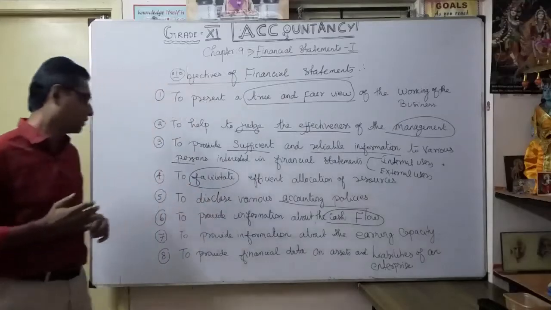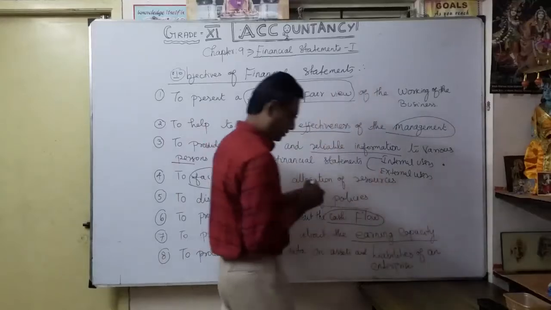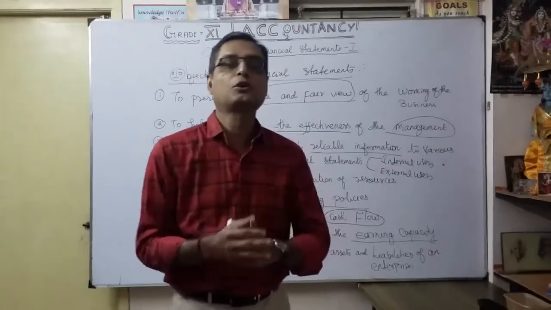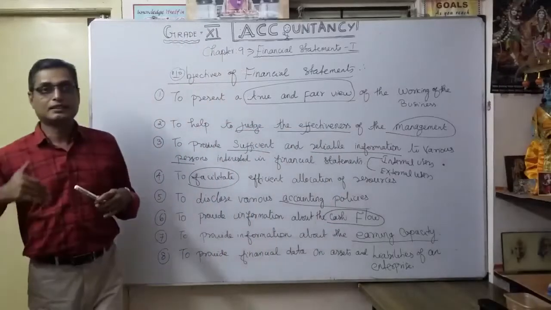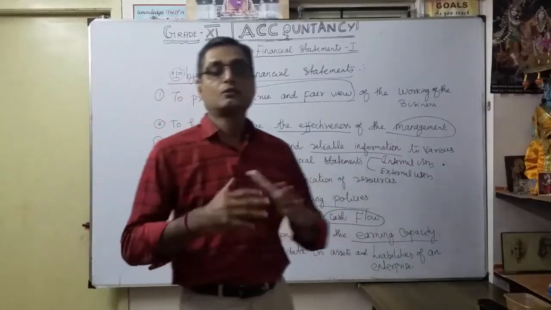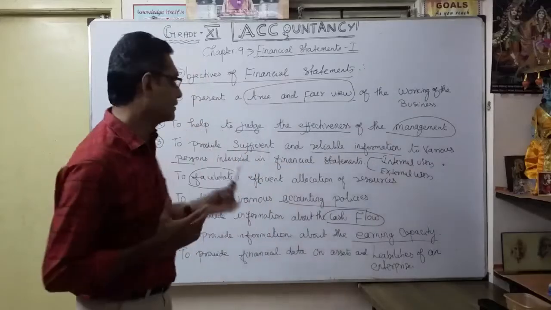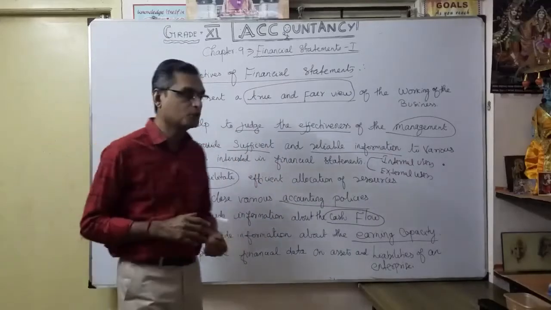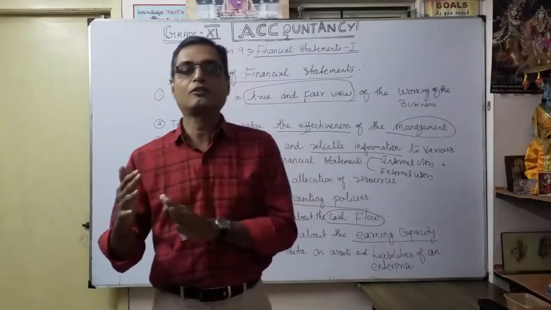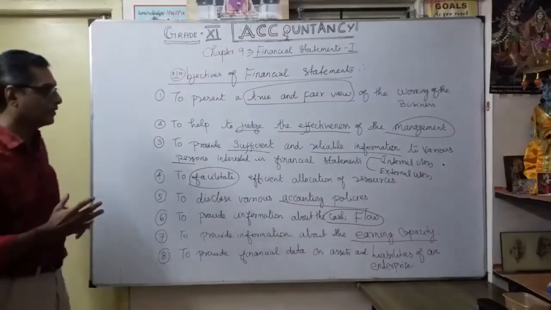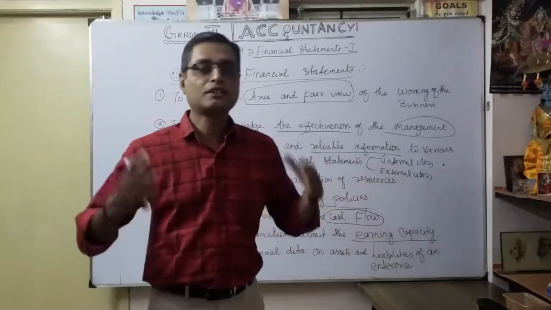The seventh one, to provide information about earning capacity. From the available information, according to the sales, we want to know whether to improve our machinery capacity or increase our working hours. How to improve the business and the earning capacity: we have an idea, a clear picture, from a clear financial statement about the earning capacity, whether you achieved it or not. What was the plan, and what you achieved. Without a financial statement, we can't get this correct.